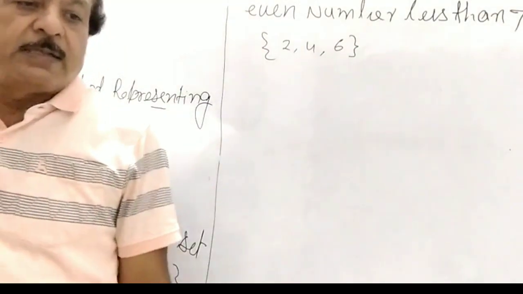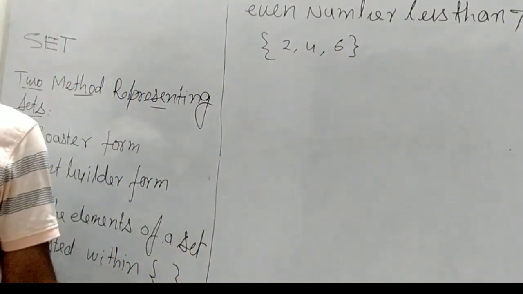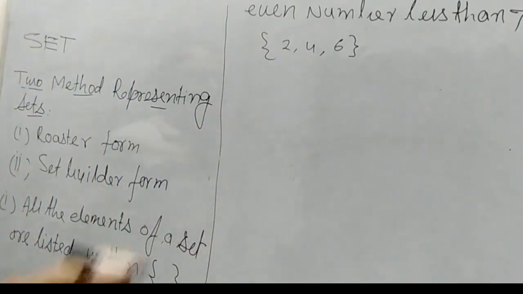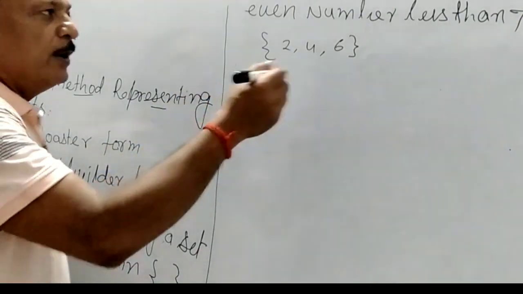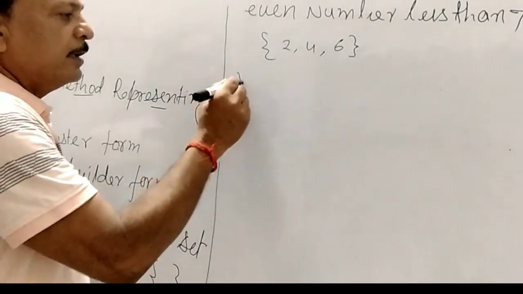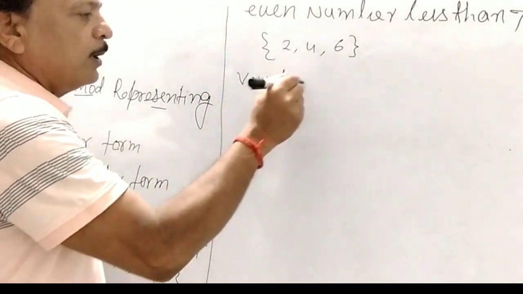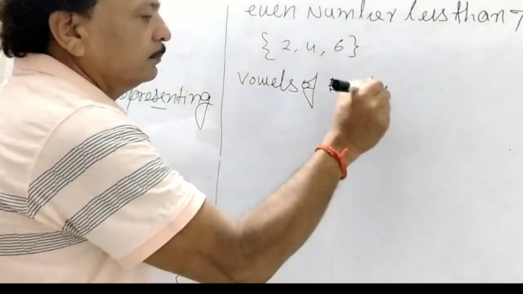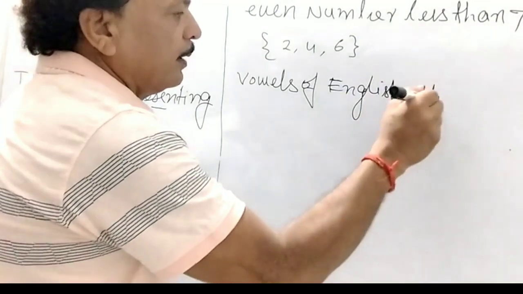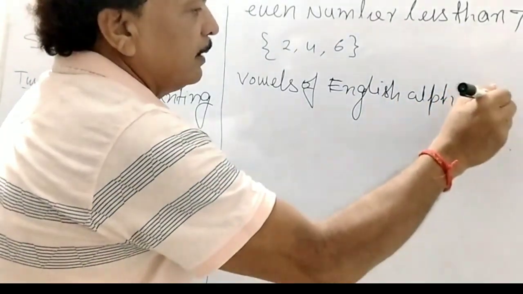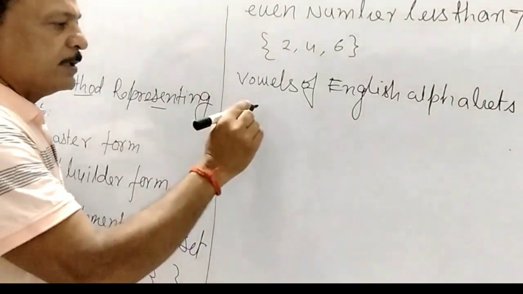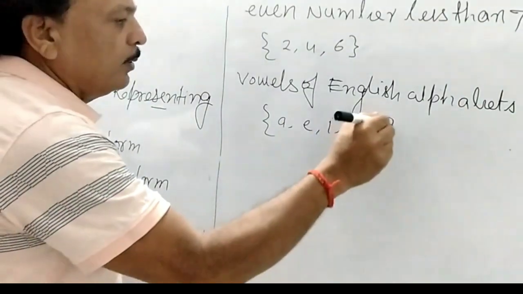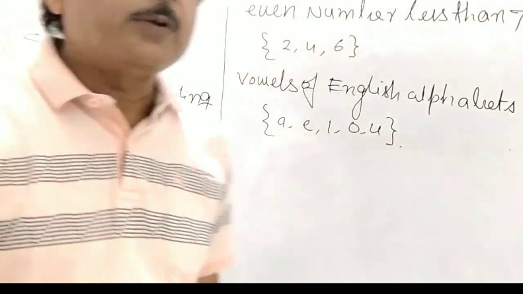Similarly, the vowels of the English alphabet we can list as a, e, i, o, u. So this is the roster form.